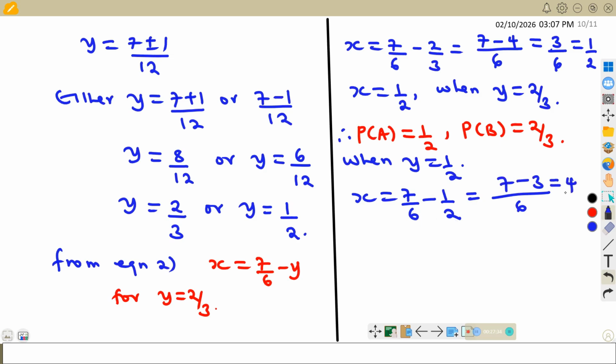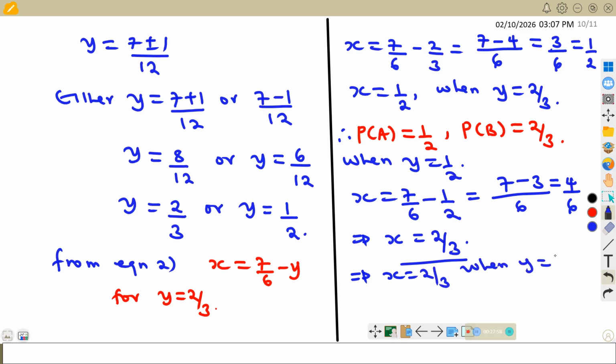So this is 4 divided by 6. So by 2 is 2, this is 3. So this implies that x is 2 out of 3 when y is a half.